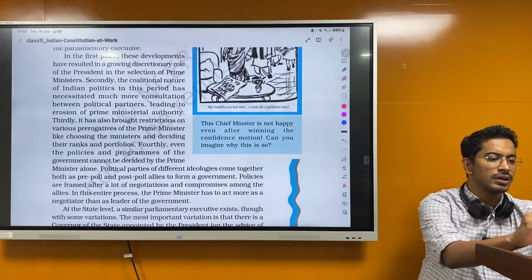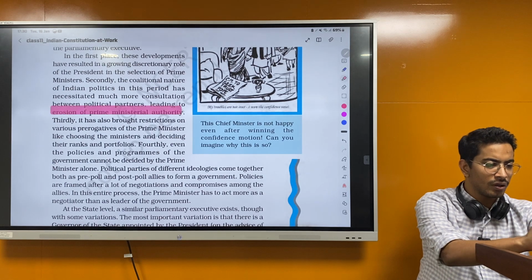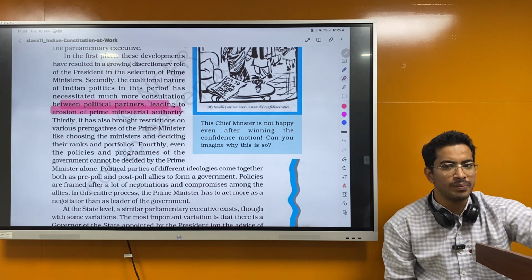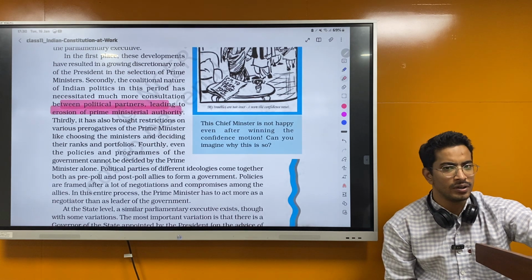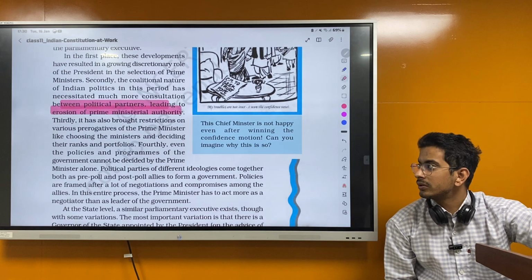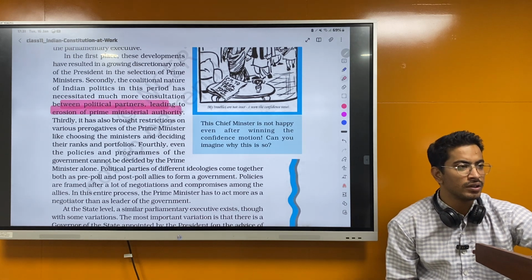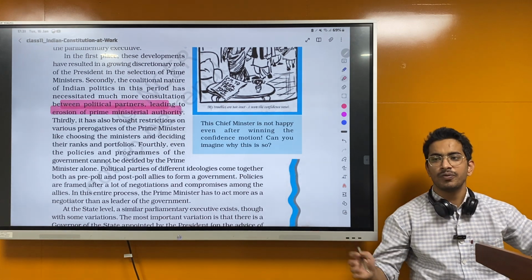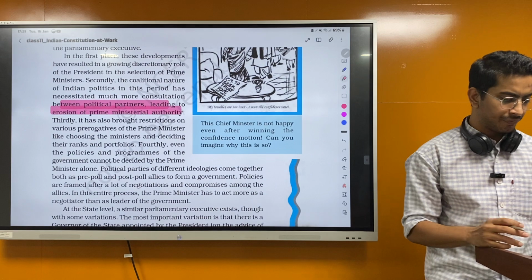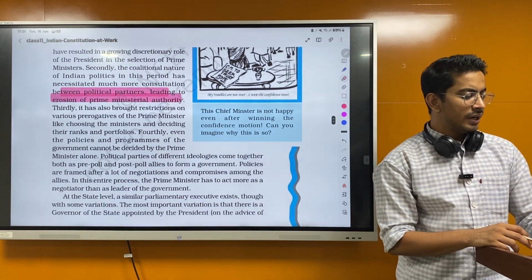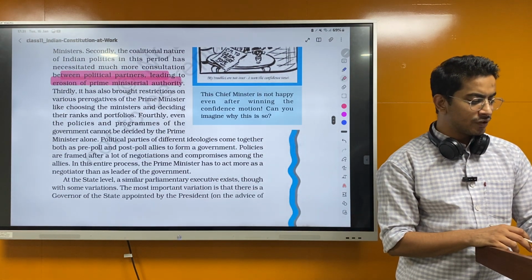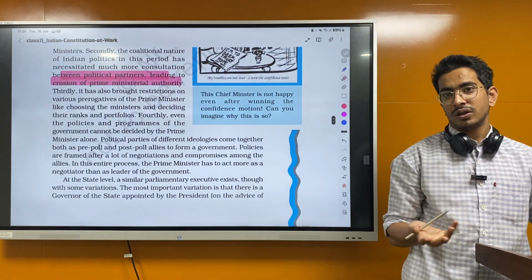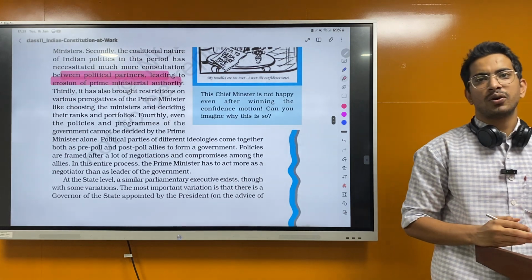They have asked this in the exams also. Like, what was the reason a coalition government doesn't work properly? Because there are many leaders and many political parties coming together to form the government. So one policy cannot be fulfilled. You have to think about all types of policies, and to appease different sections of the population and the leaders also. Thirdly, it has also brought restrictions on various prerogatives of the Prime Minister, like choosing the ministers and deciding their rank and portfolio. So this is obvious because it's a coalition government.